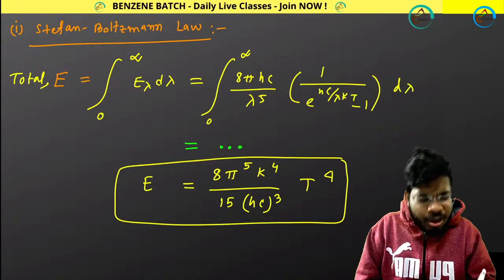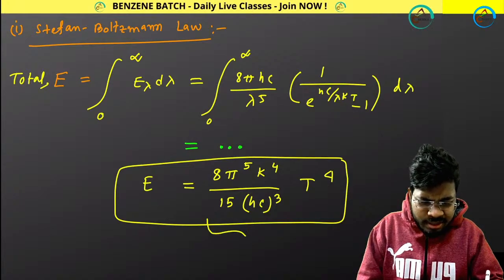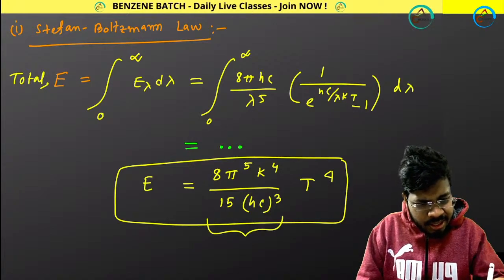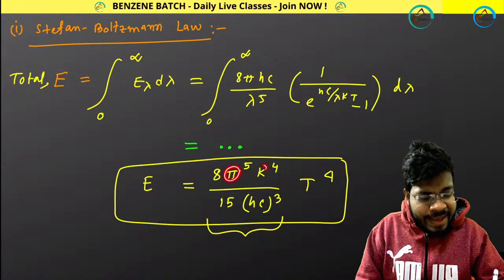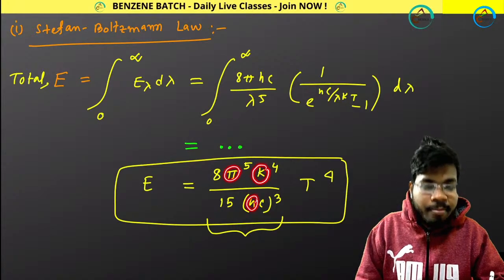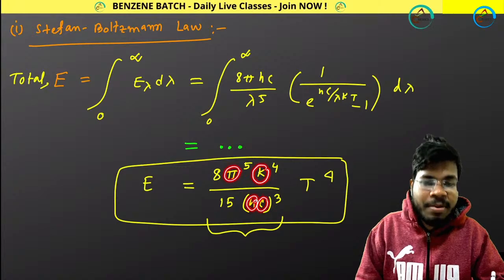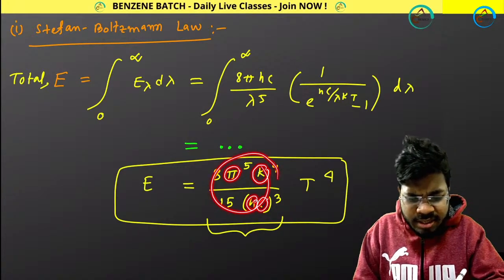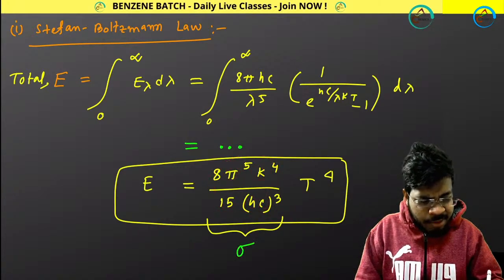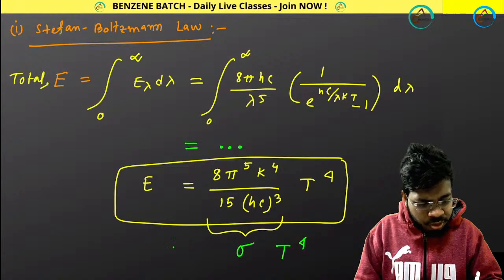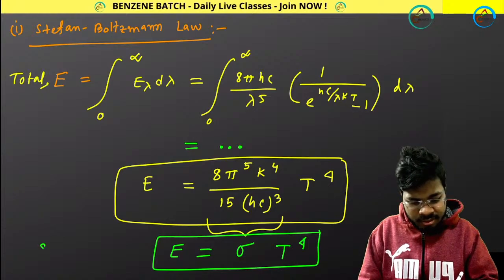If you look at this expression properly, what is this? Pi is a constant, k is Boltzmann constant, h is Max Planck's constant, c is the velocity of light in vacuum. All these are constants. So can I take one single constant, sigma? E equals sigma T to the power 4. What is this?